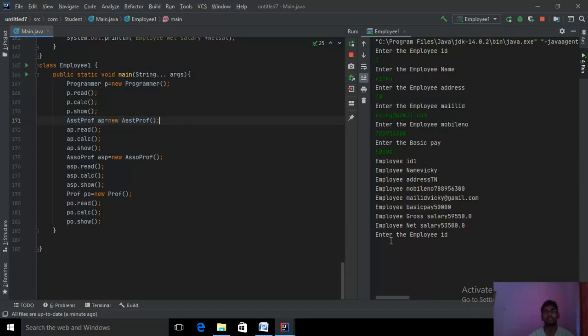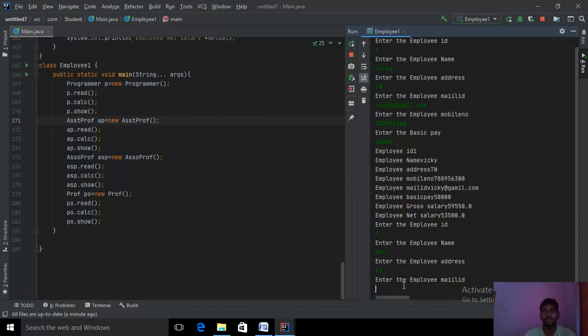This is the user input for one employee; we are giving user input for another employee, the assistant professor. I'm giving ID as 2, employee name Ben, employee address Telangana, TS.